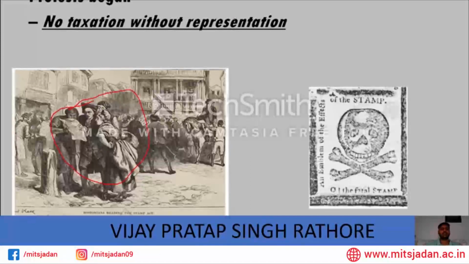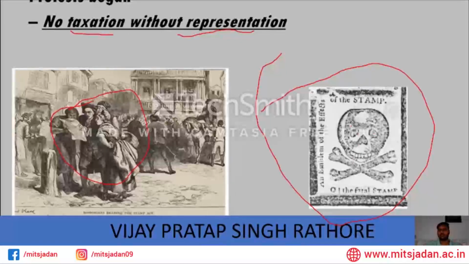So they had been demanding this since that time, and when these acts came, they were pretty much sure that we will not pay any kind of tax without representation. And somewhere I mentioned over here that instead of using that stamp, they started using this stamp, a stamp having bones and skull, a photograph of people reading the Stamp Act. This is the stamp which I mentioned in this lecture.